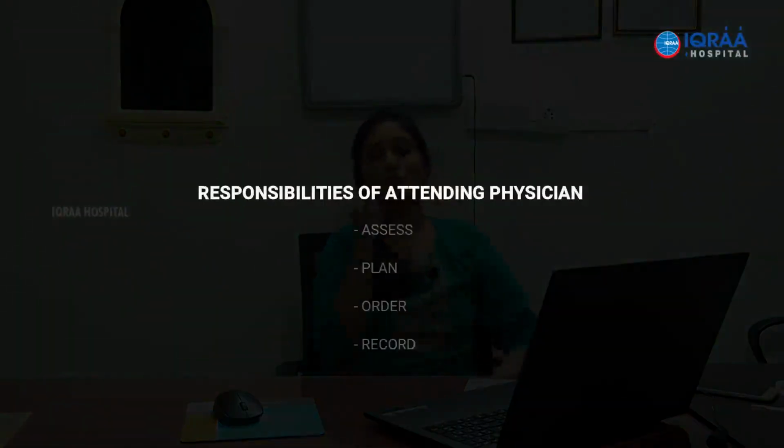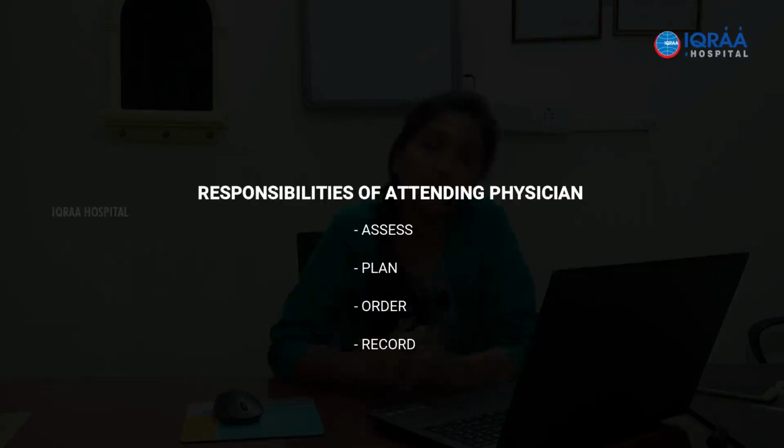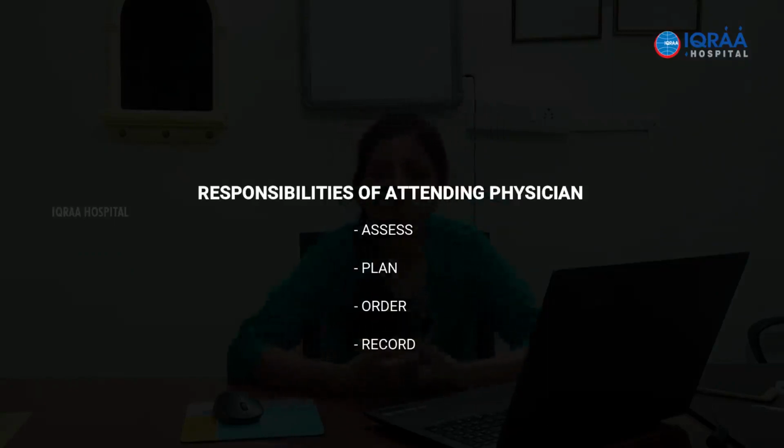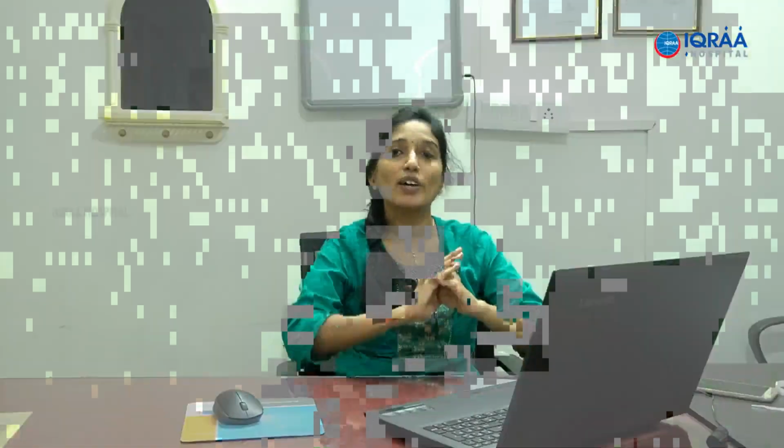So what is the responsibility of the attending physician? The attending physician, understanding all these factors, should assess: does the patient require transfusion? If the patient does require transfusion, when does he require it? Planning the transfusion. Then making an order for the transfusion and recording. Recording is absolutely essential. The order should also be very, very clear with regards to which component is being ordered.